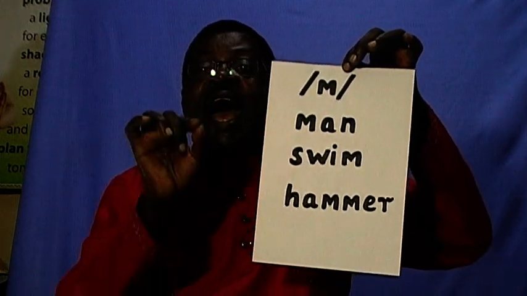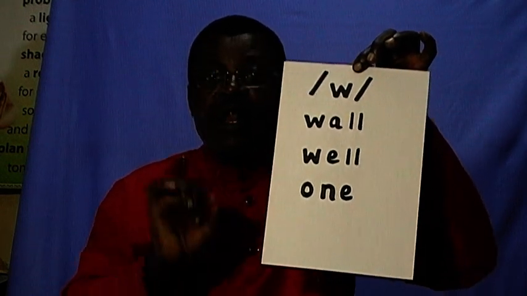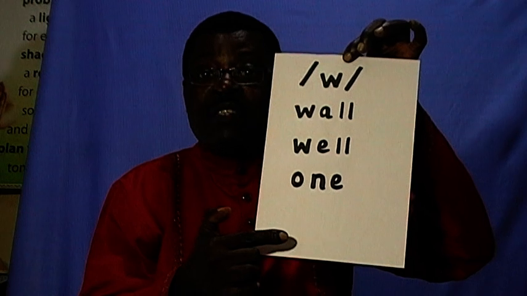Like in the word man, swim, and hammer. Sound m. Clear? Good. Now we go to the next one, sound w. W. Like in wall, well, one. The word one is not spelled with W, but you have that sound w. One. Number one. Well, wall.